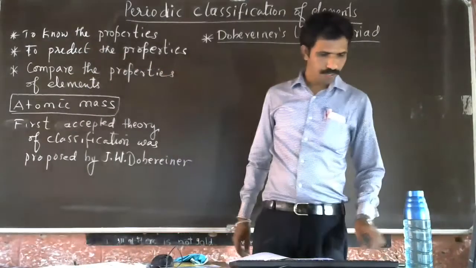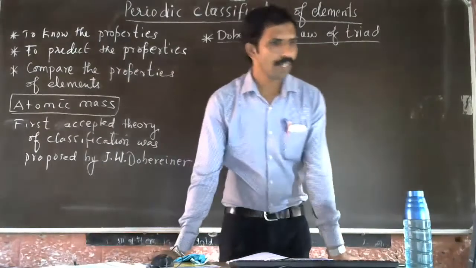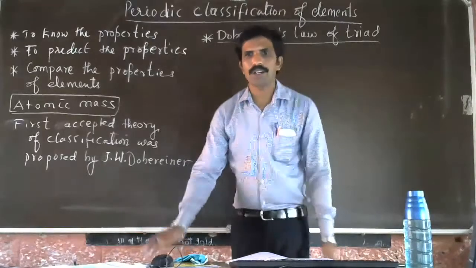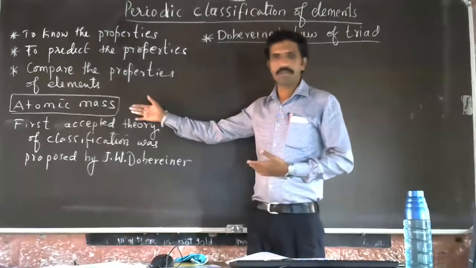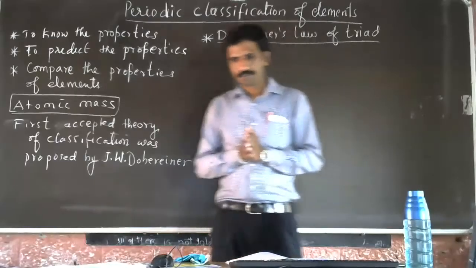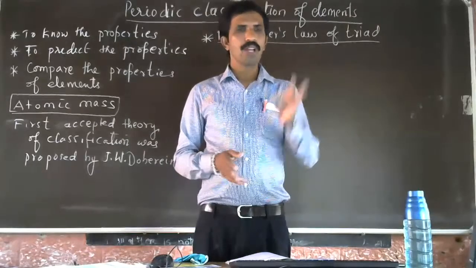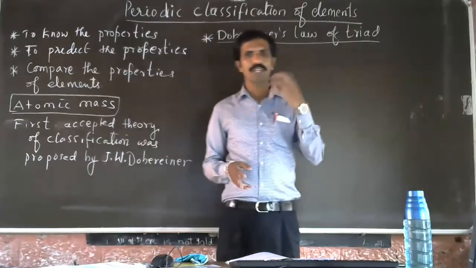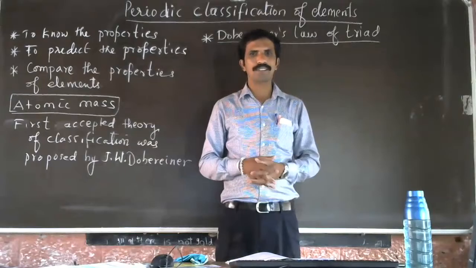Dobereiner's law of triad. What he did, I told you already. On what basis did they make the periodic table? Classification was done by atomic mass. At his time, whatever elements were discovered, he studied those elements.